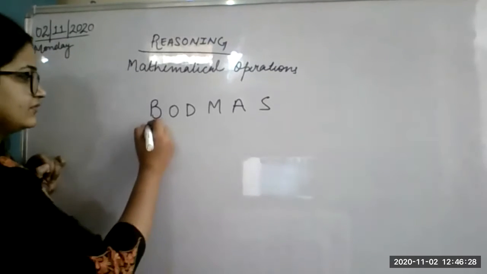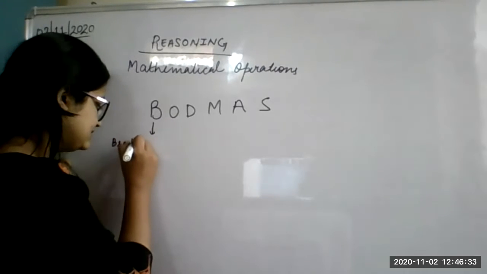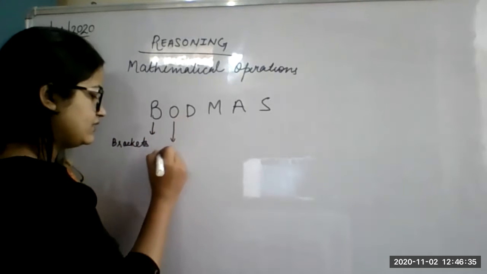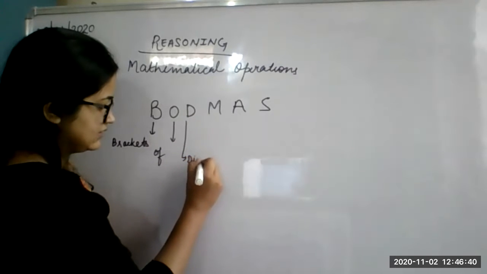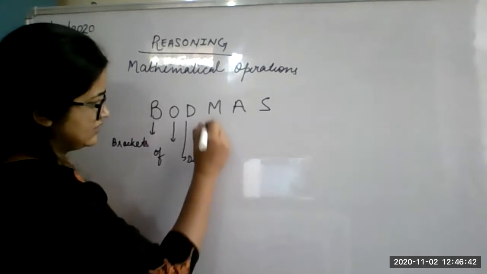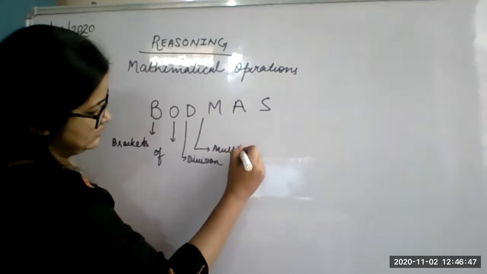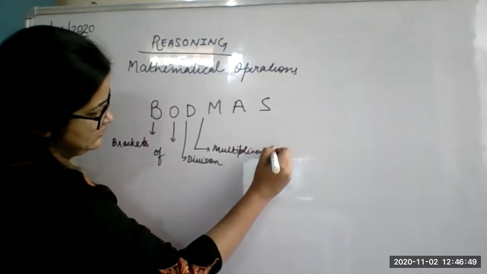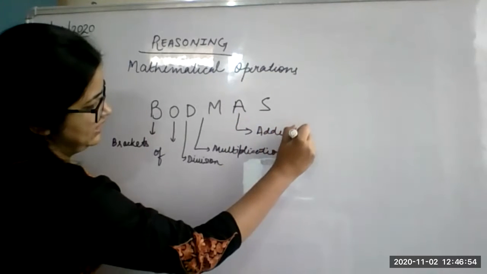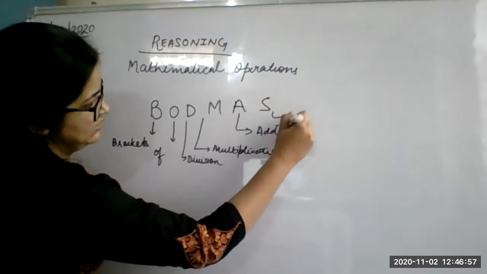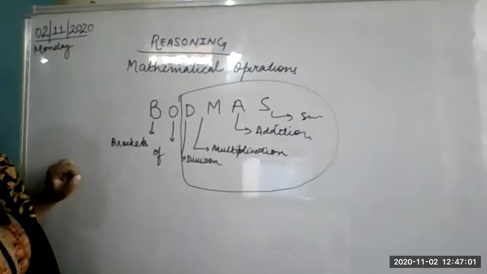Ma'am, brackets, of, division, multiplication, addition and subtraction. And basically what we will use mainly are these four, DMAS.